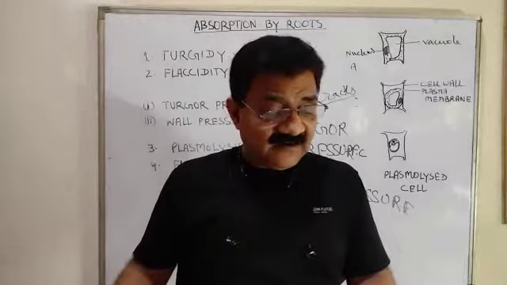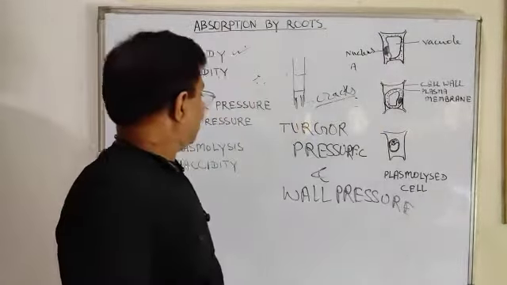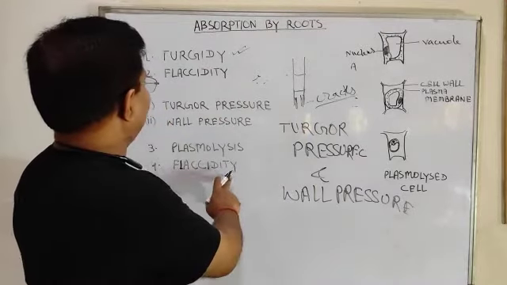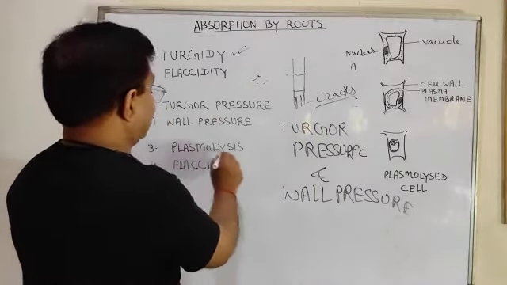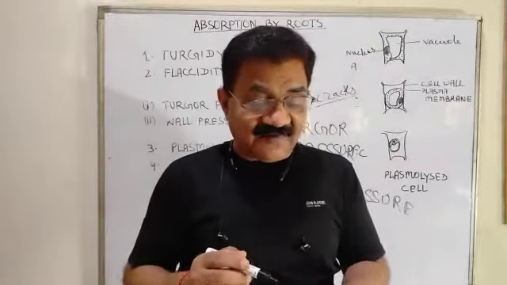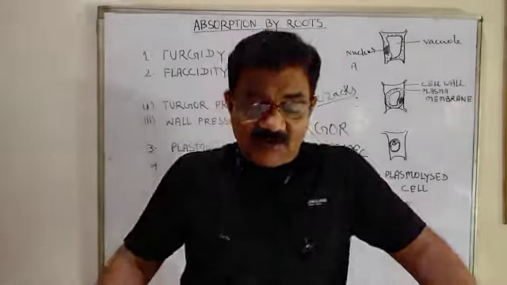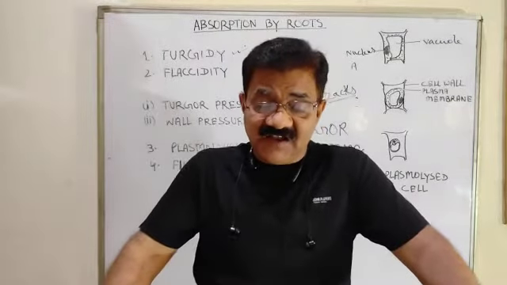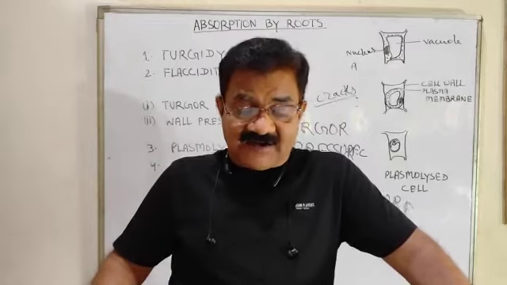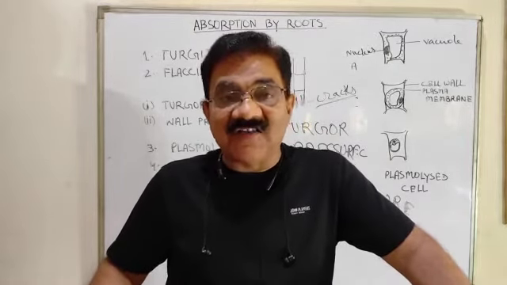Now, the next part which we have to discuss is plasmolysis and flaccidity. Dear children, what is plasmolysis? Concentration of cytoplasm from the cell wall, caused due to withdrawal of water when placed in a strong solution or hypertonic solution.